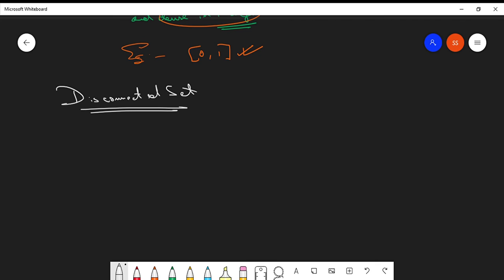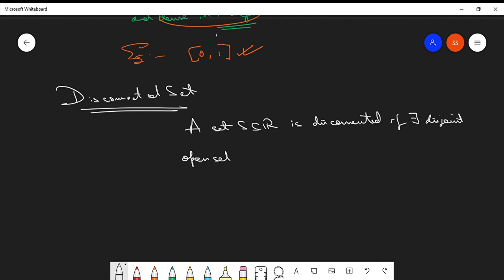A set S, a subset of R, is disconnected if there exist disjoint open sets A and B such that S is equal to A union B, and